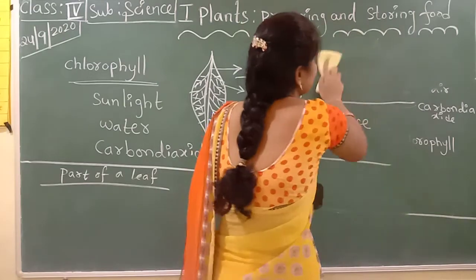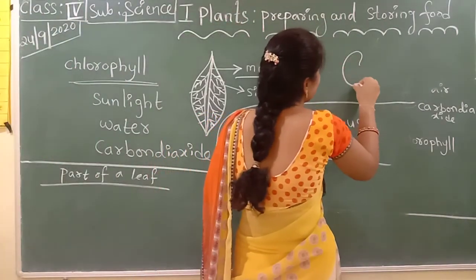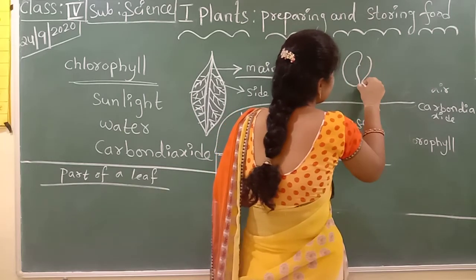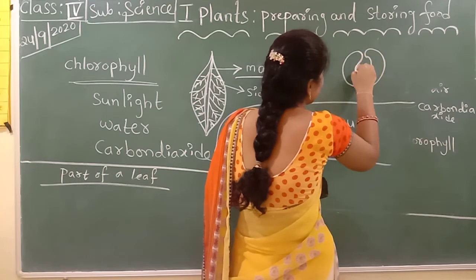So you have to see this picture. You can understand clearly what stomata means. Tiny pores under the leaf are called stomata. See children, this is stomata.